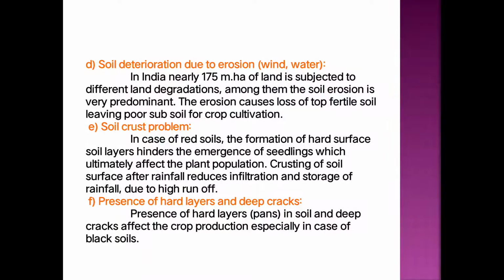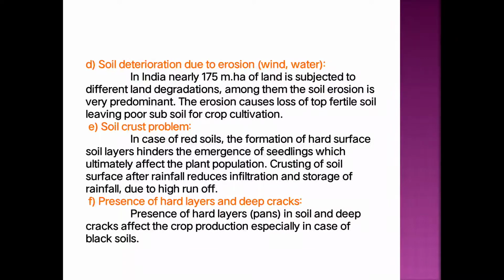Erosion causes the loss of the top fertile soil, leaving the poor subsoil for the cultivation of crops. Due to continuous soil erosion, the top fertile soil is lost and the poor subsoil is left for crop cultivation. So the soil deterioration takes place due to erosion by the agencies of wind as well as water.